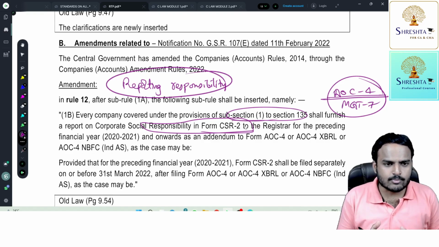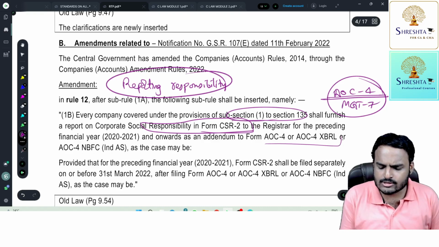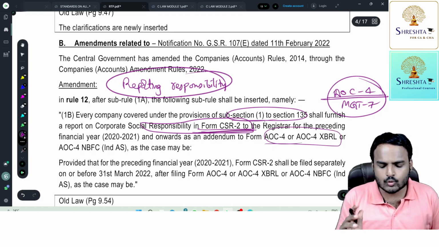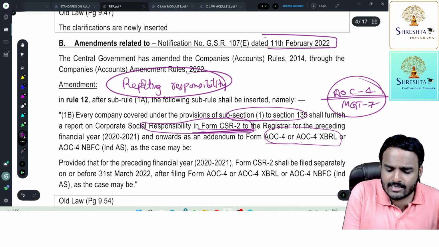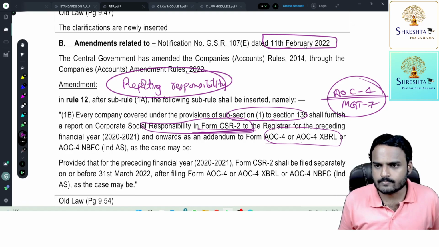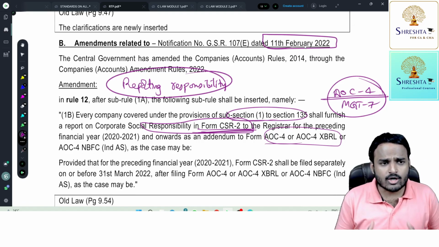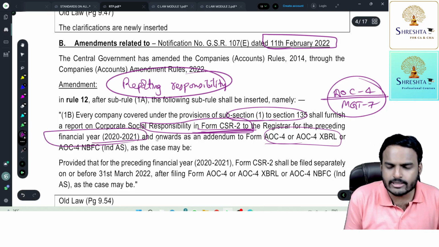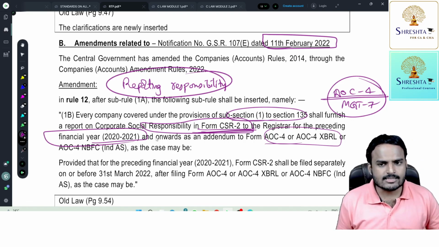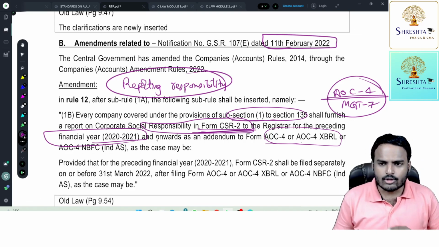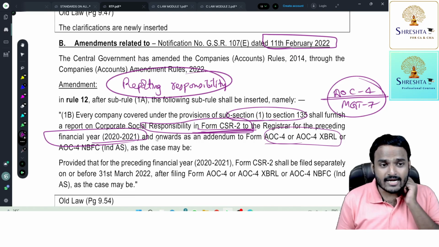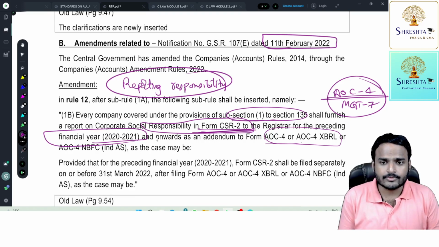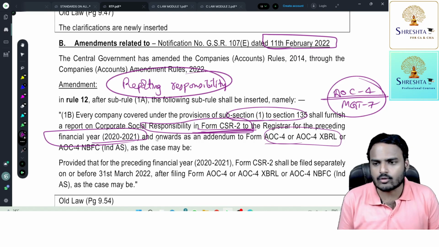So additional reporting responsibility. Companies, in addition to AOC 4 or AOC 4 XBRL, you need to file CSR 2. But the point is, this provision came on 11th February 2022. And the Ministry of Corporate Affairs wants to apply this reporting responsibility with respect to financial year 2020-21, so financial statements of 2020-21. When you're filing AOC 4 with ROC, you need to file additional form CSR 2, addendum. So this is an additional form. You need to file CSR 2 along with AOC 4.